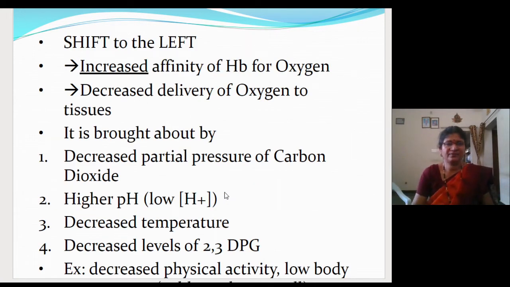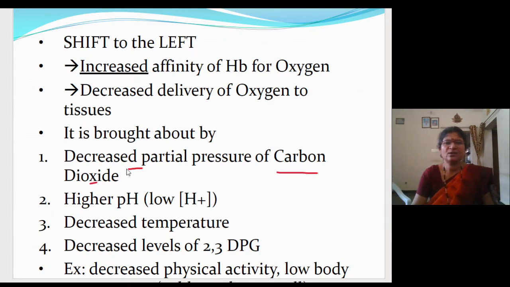Shift to the left. Here the normal curve will shift to the left when there is increased affinity of the hemoglobin for oxygen, that is, when more and more oxygen binds to the hemoglobin. Under what conditions will it occur? Under decreased partial pressure of carbon dioxide.